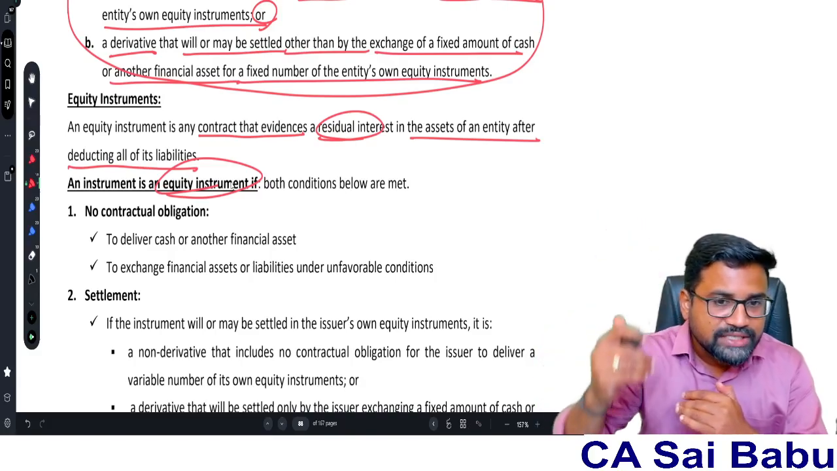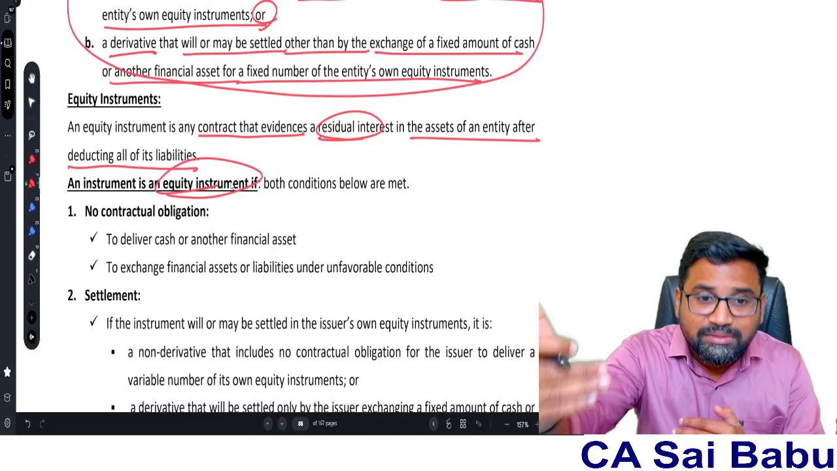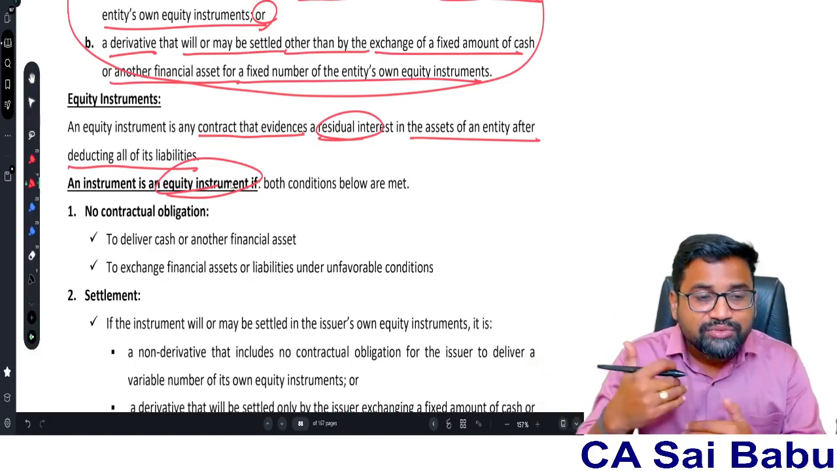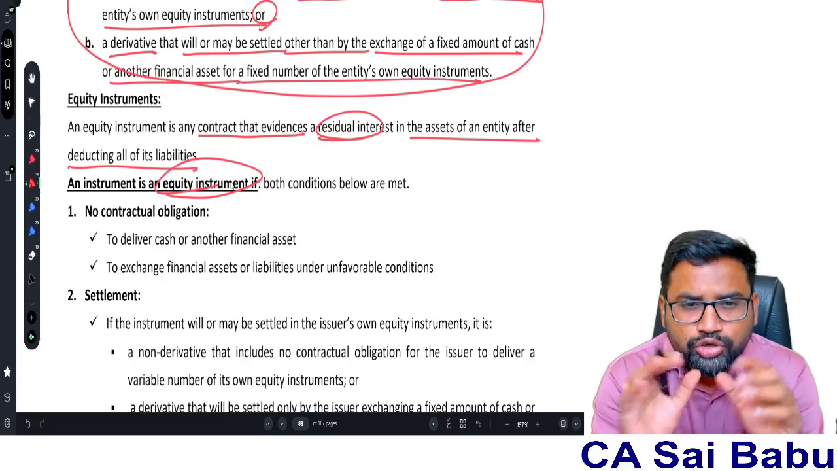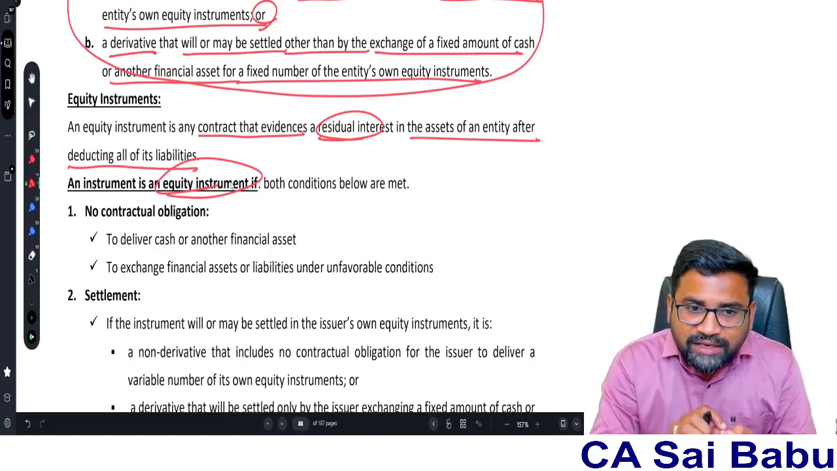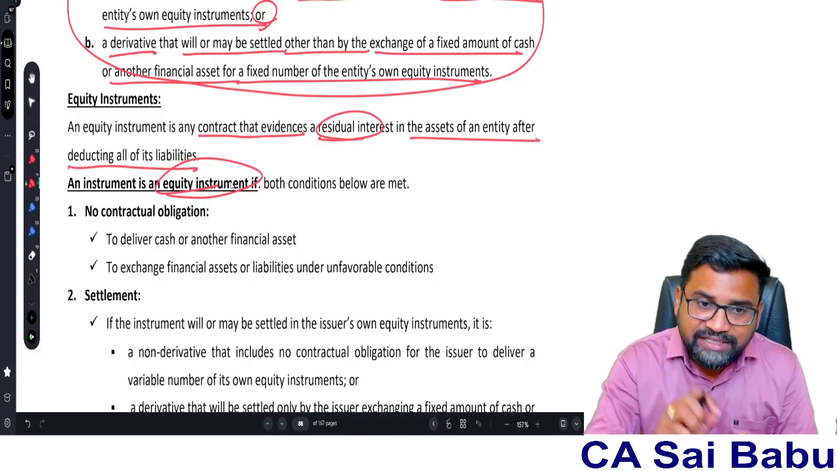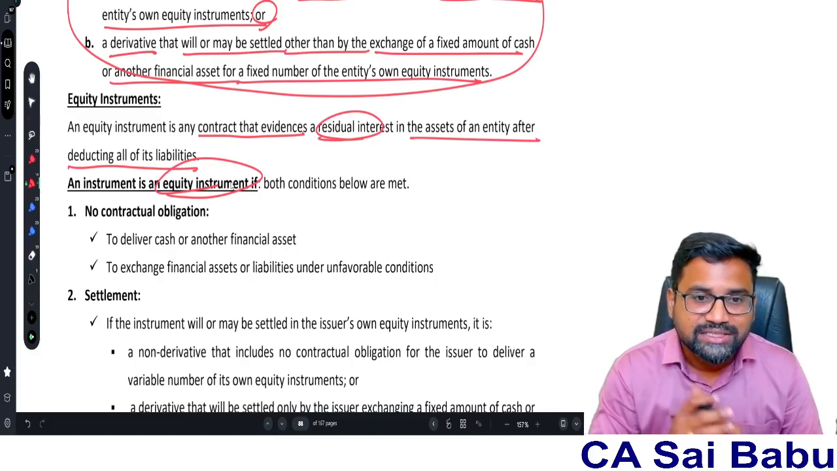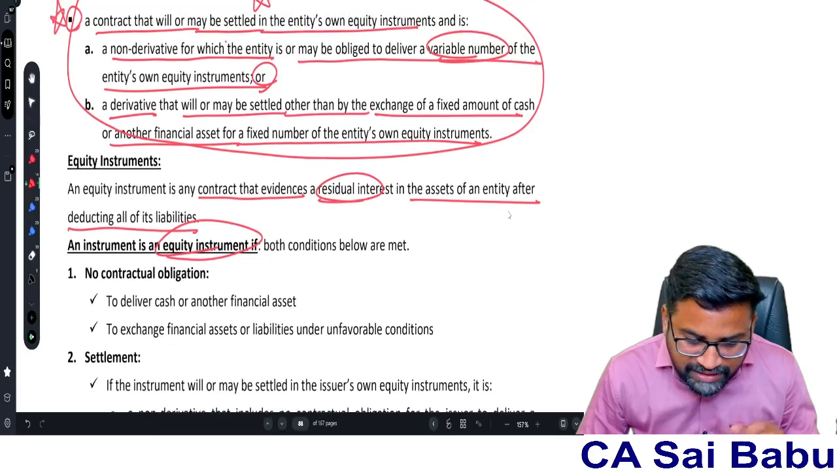So when we call anything as equity instrument, there are three things: financial asset, financial liability, equity instrument. We understood what is financial asset. We understood what is financial liability. Now we need to understand what is equity instrument. To put it simply, anything which is not satisfying the definition of financial liability can be considered as equity instrument. I will explain in a very simple manner.